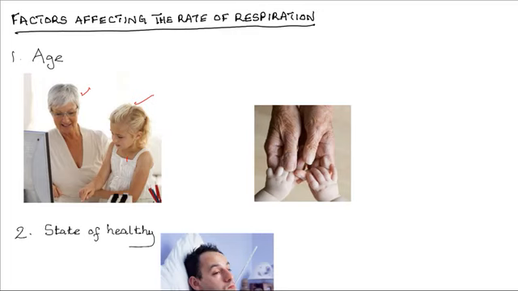growing. But if you compare these hands, this is of an older man, this is of a baby. These tissues are rapidly dividing. The cells are rapidly dividing, and this requires energy, and hence there'll be a higher rate of tissue respiration here in these tissues than in the other one.